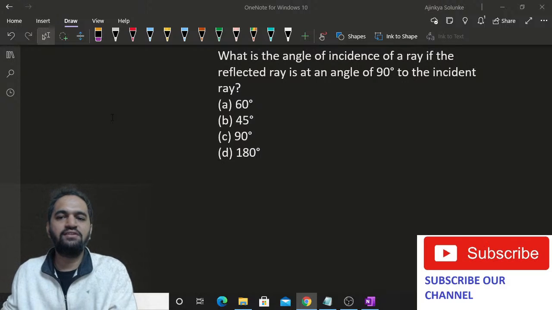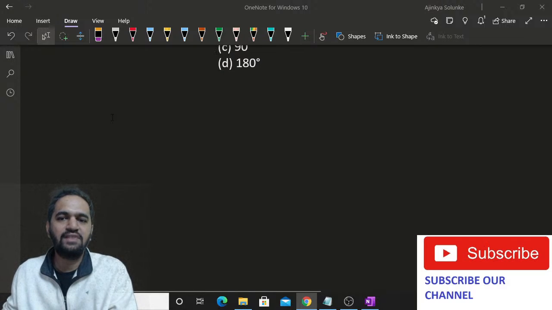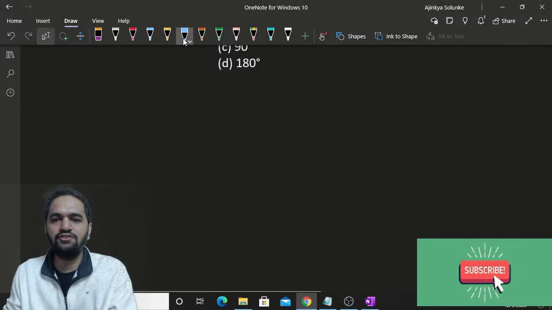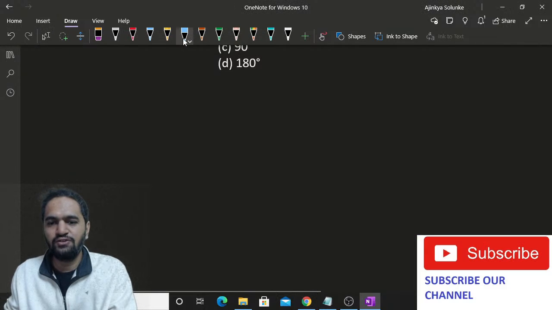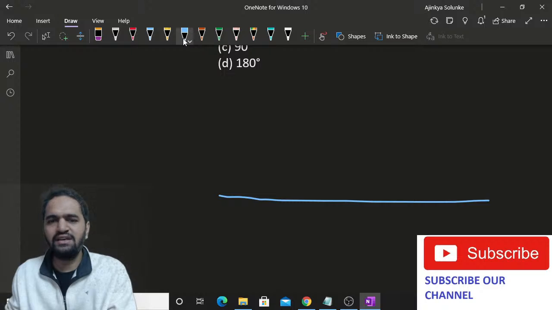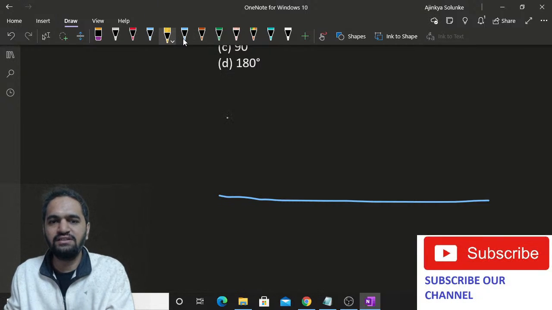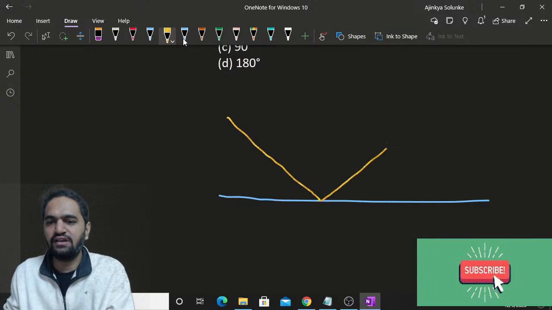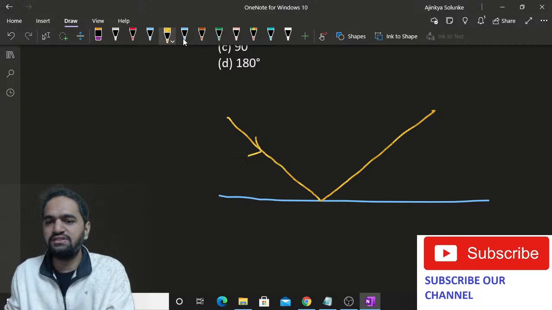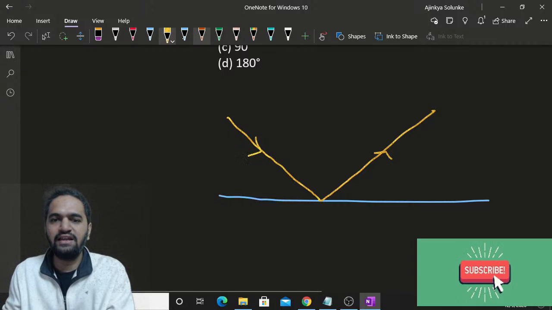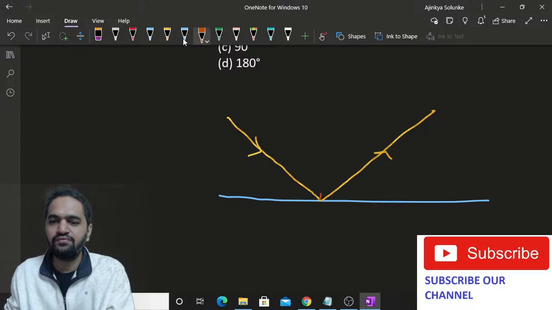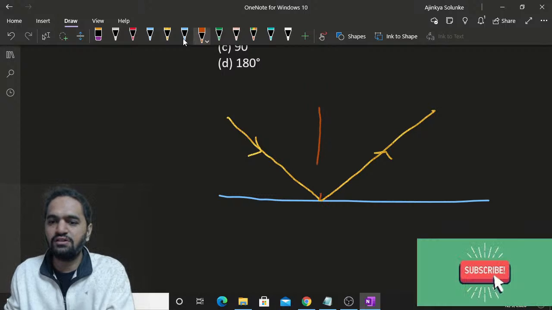Can I make a figure so that you can understand? I think I should create a figure, and only then you will be able to solve that. So let me create a figure for you. Say this is the surface and this is the ray of light, which is incident. This is the incident light and this is the reflected light. So this is the incident ray, this is the reflected ray, and let me draw the normal also. So this is the normal.